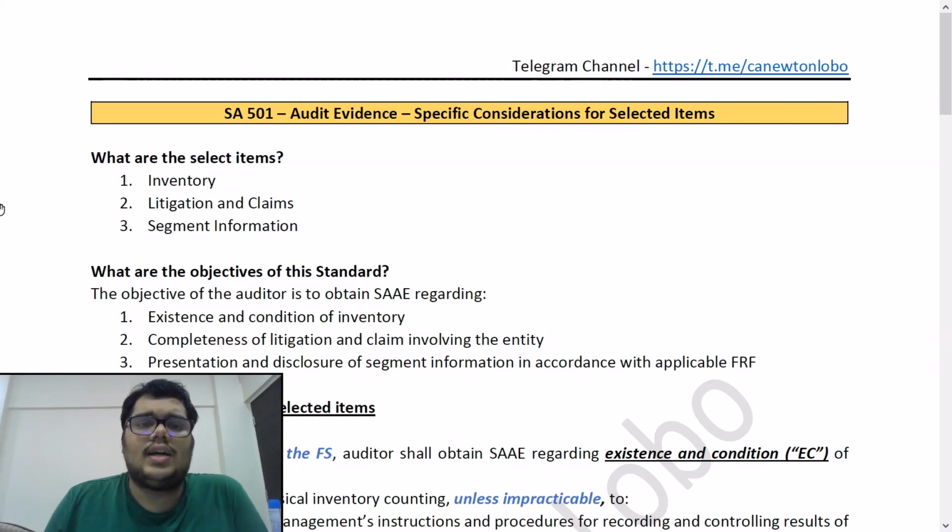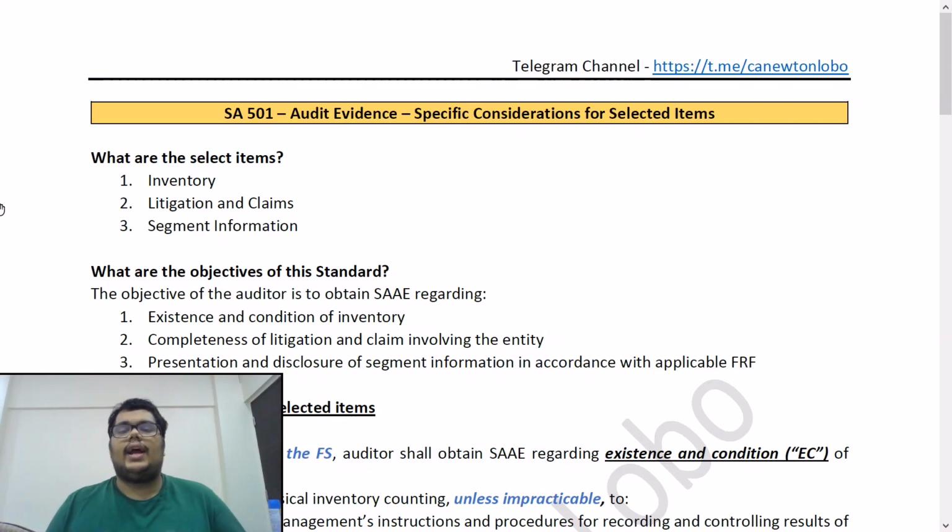Okay, so let's start. SA 501, Audit Evidence, Specific Considerations for Selected Items. Now, what is the meaning of the standard's name? It is saying audit evidence, we already have SA 500, but this is sort of an extension to SA 500. This is saying that for selected items, we are giving you specific considerations, or for select items, you need to keep these specific things in mind. So they are considering select items as important, and they have given specific rules for these select items.